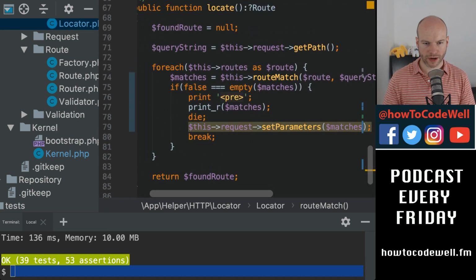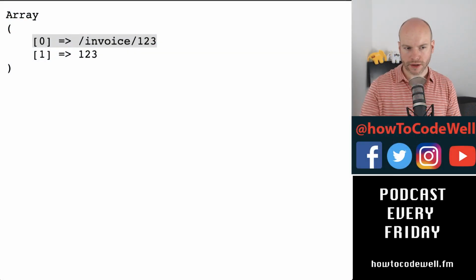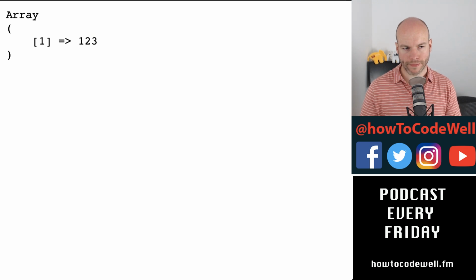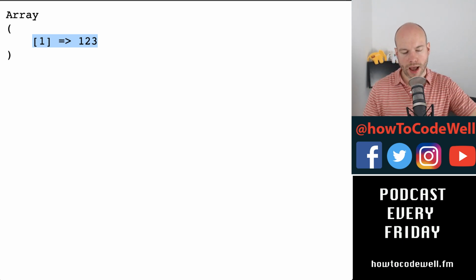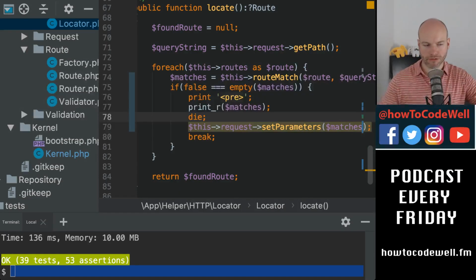So at this point here, we're then setting the parameters. And if I go back to the browser and then refresh this page, I'm hoping, yeah, that is the parameter. The first parameter is that. Really what I need to do is re-index those arrays as well. And I could also use this as an associative array, because I know that this is going to be the ID, so I could actually map that to that. But let's not get ahead of ourselves. We've just written some horrible, hideous code that needs to be put in the bin.